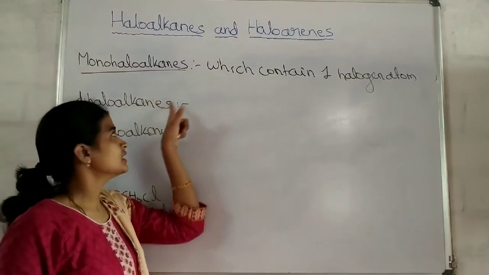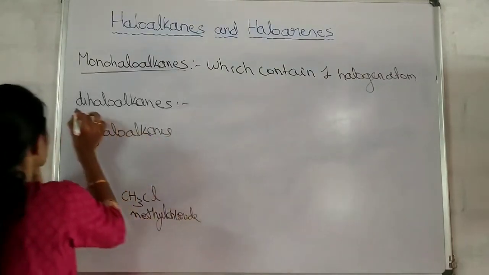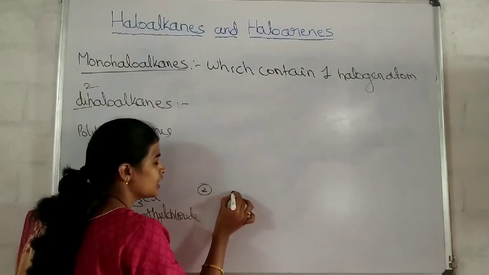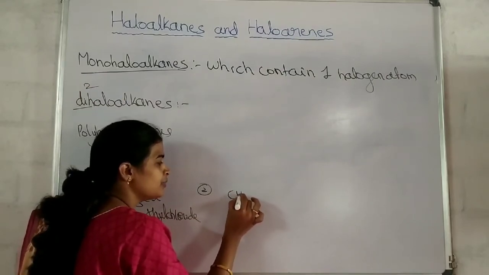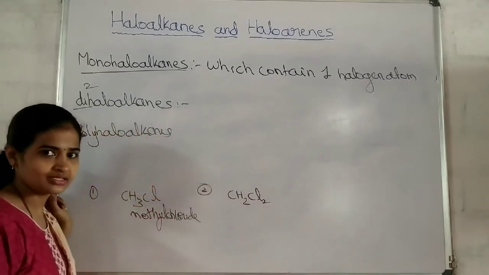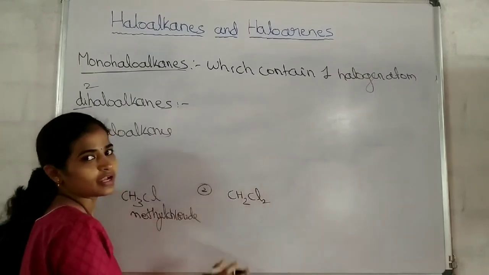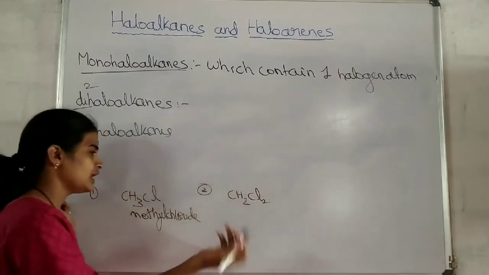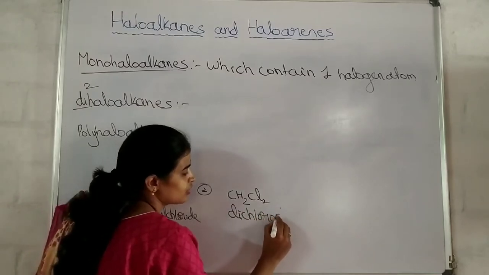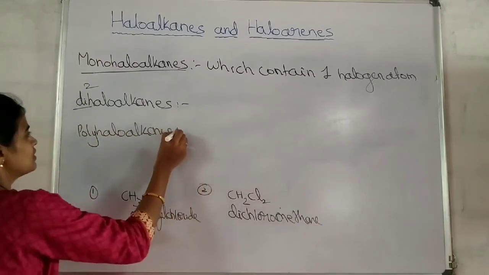Next, you can write the definition of this. What are dihaloalkanes? The haloalkanes which contain two halogen atoms. Okay. Example for dihaloalkane is what? In the methane, two hydrogens are replaced by two chlorine atoms, CH2Cl2, isn't it? In the CH4, two hydrogen atoms are replaced by two chlorine atoms. Okay, so then what will be the name of this? Dichloromethane.